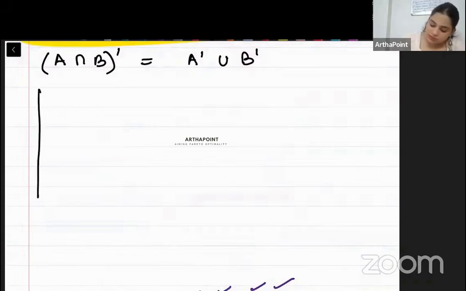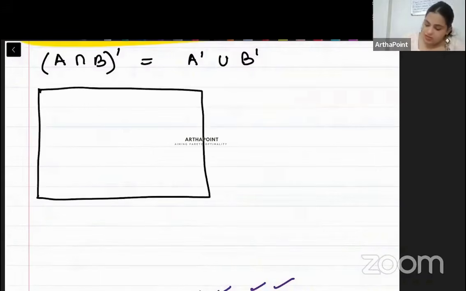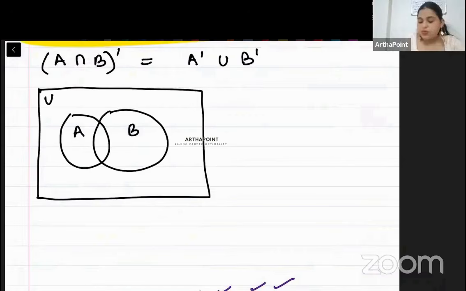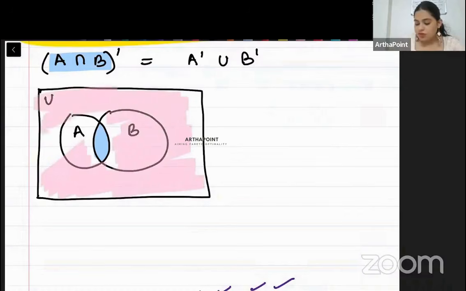So see this. This is A. This is B. This is the universe. A intersection B means common between A and B. That means this. Now, when I have to find its complement, it means everything in the universe except this. So everything in the universe except this means, beta, all of this. All of this.